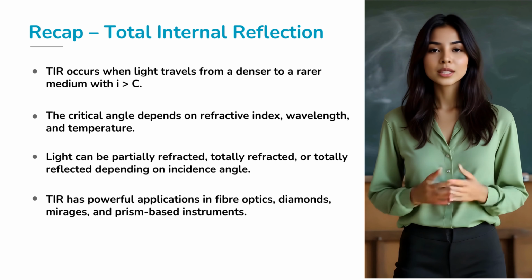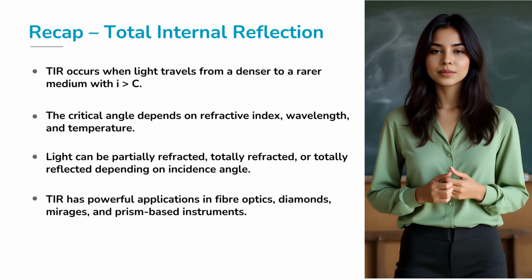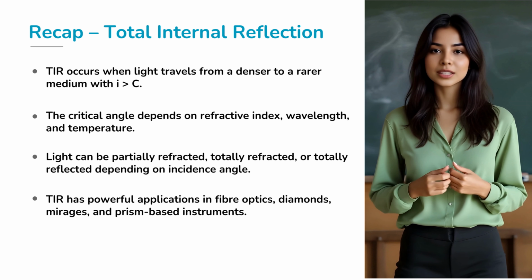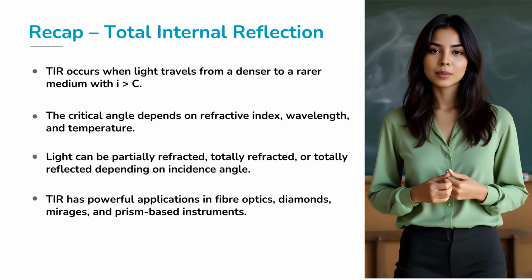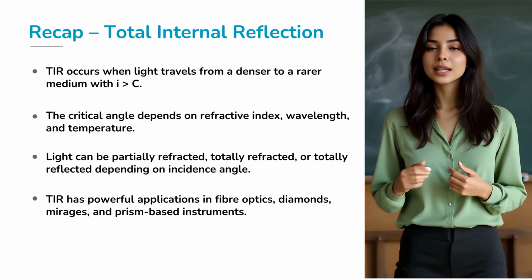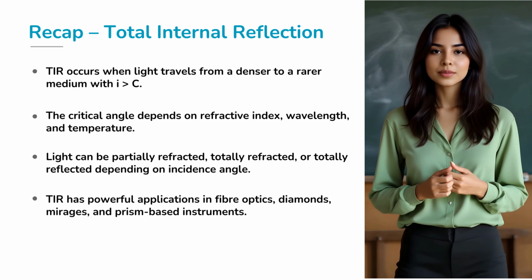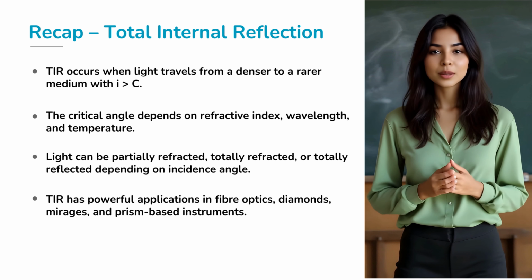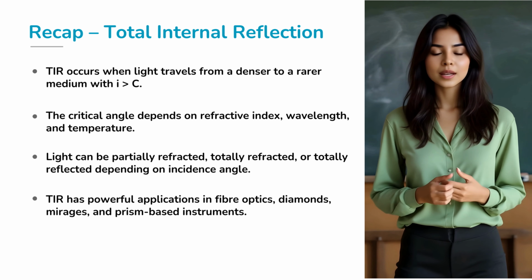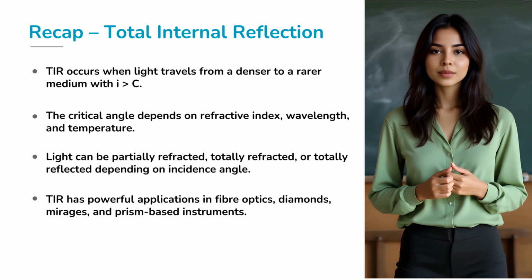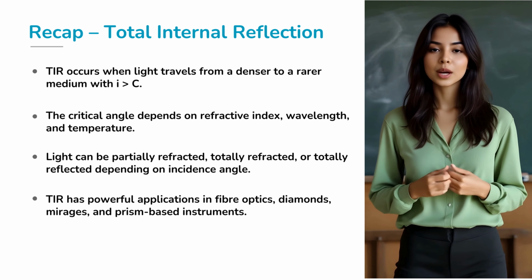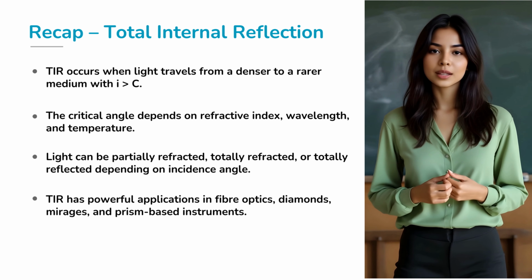So, let's quickly revise what we've learned today. Total internal reflection is the complete reflection of light inside a denser medium, happening only when light goes from denser to rarer and the incidence angle exceeds the critical angle. The critical angle itself depends on the refractive indices of the media, the wavelength of light, and even temperature. Depending on the incident angle, light may refract, graze the boundary, or reflect totally back.